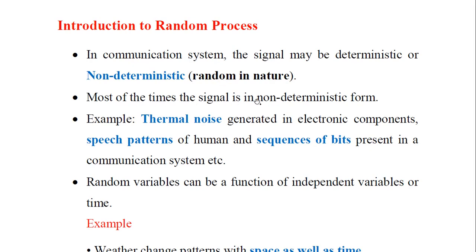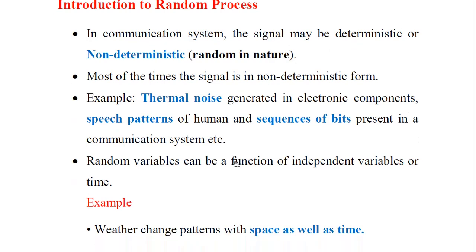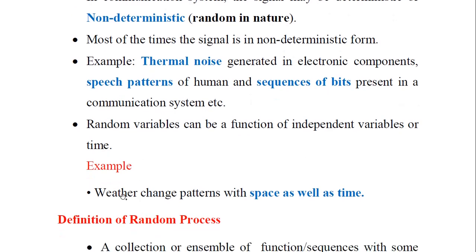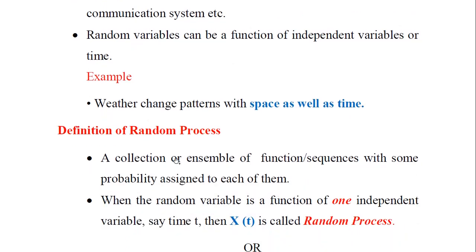Most of the time the signal is non-deterministic in form, so probabilistic models play an important role in the communication system and in predicting the value of the signal. For example, we have thermal noise which is generated in electronic components, speech patterns of humans, and sequences of bits present in a communication system, to name a few random processes. The random variables can be a function of independent variables or time. For example, change in the weather patterns with space as well as time is one of the examples of that. So we'll go for the formal definition of a random process here.